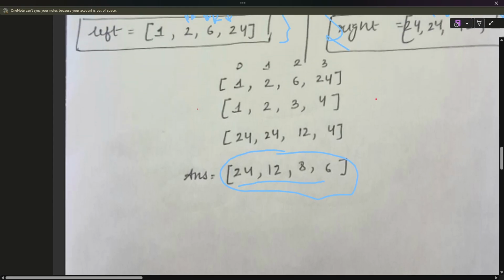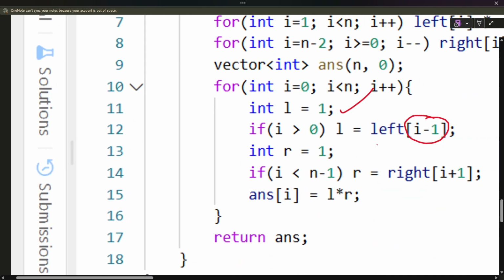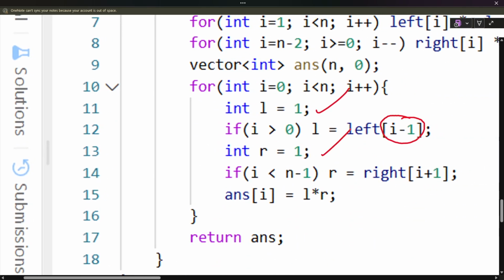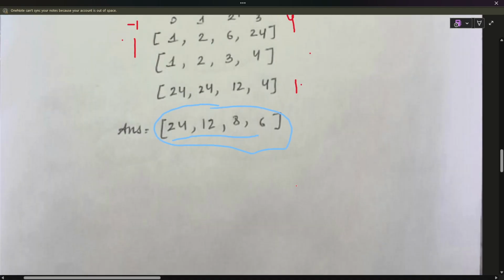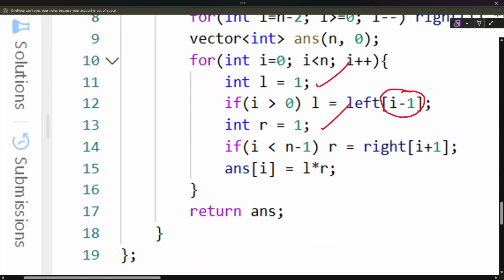Like here we were doing it for minus 1, we were assigning it 1, so that will handle this case. And this R is for when we have 4 here and 1 here, so for this case we are assigning it initially to 1. If it is within bounds, then we do i plus 1 or i minus 1.